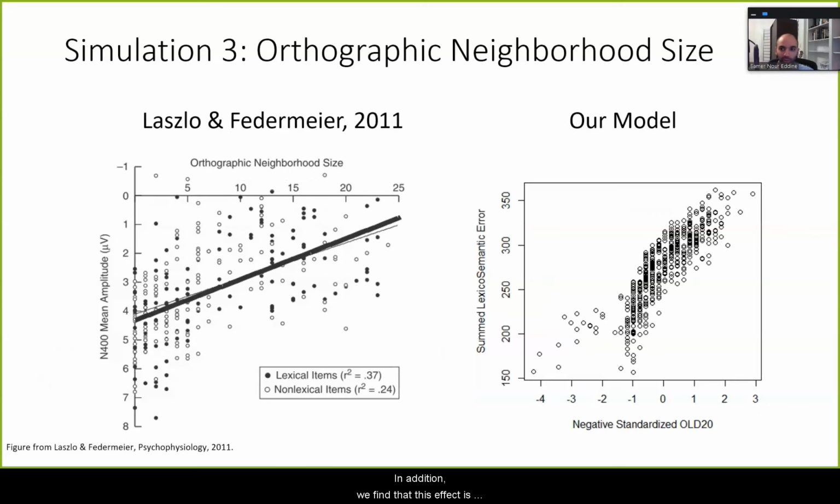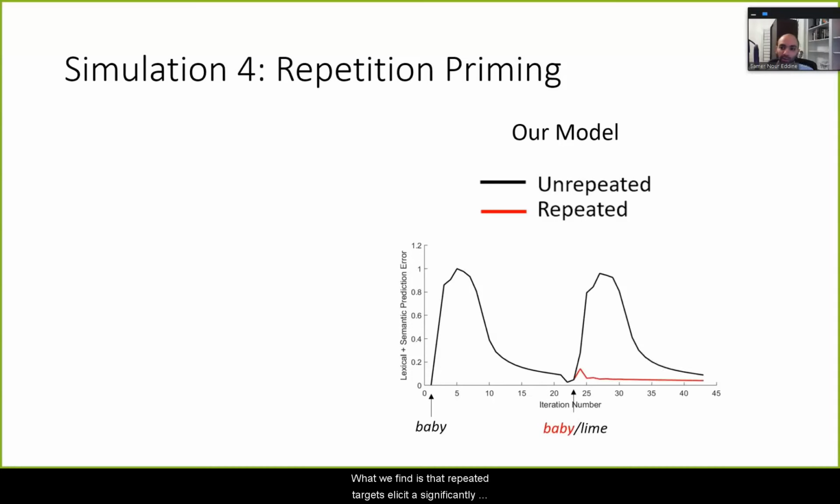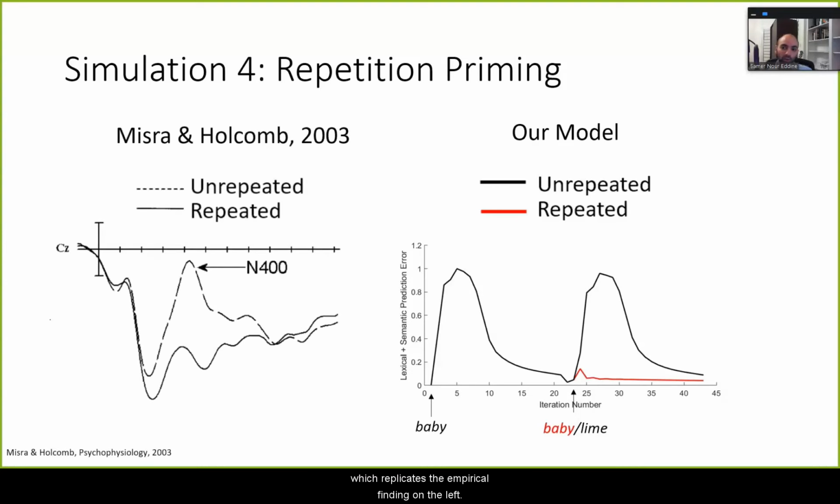In addition, we find that this effect is linear and continuous, which has also been shown in the literature. Next, I want to talk about the repetition priming simulation. So the procedure is simple. We presented a word for 2 iterations, followed by 2 iterations of blank inputs, followed by either the same word or an unrelated word. And what we find is that repeated targets elicit a significantly smaller error than unrepeated targets, which replicates the empirical finding here on the left.